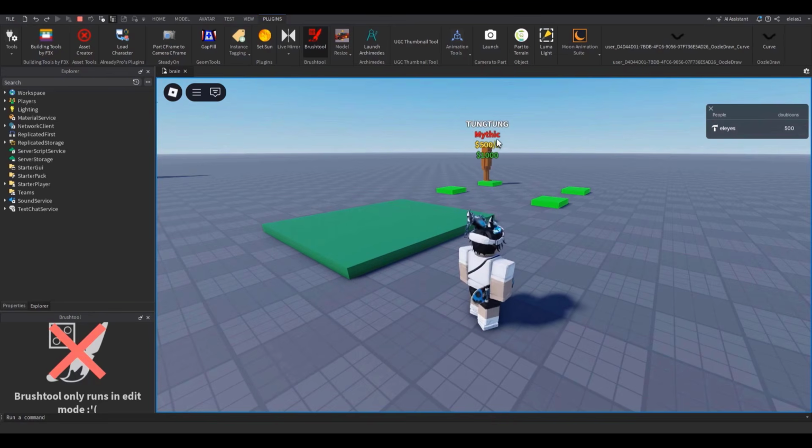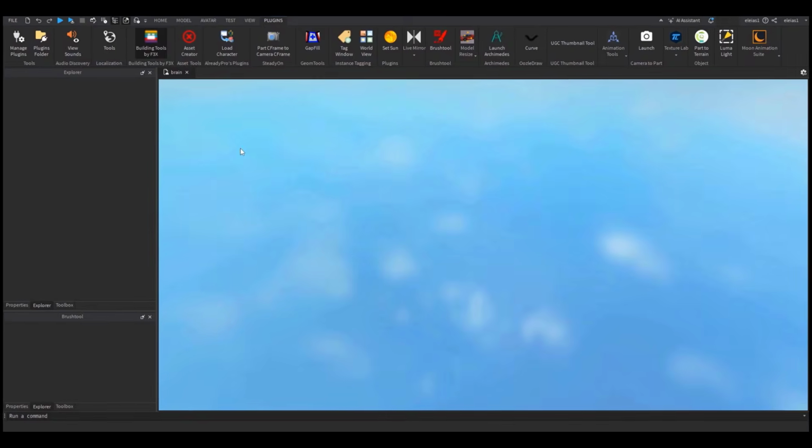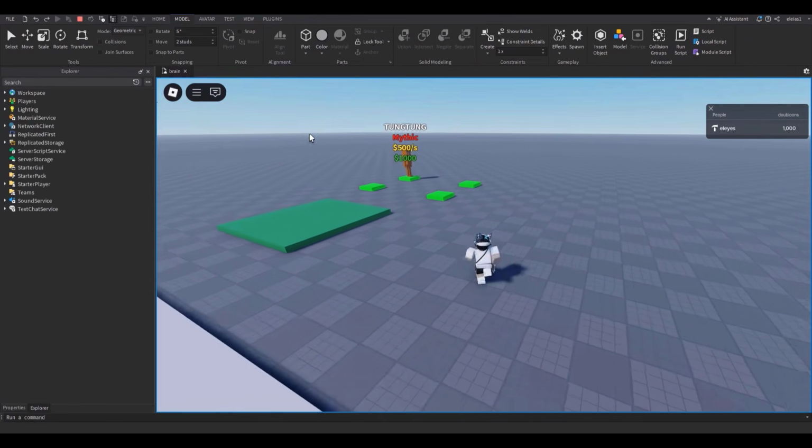Now he goes to the center. There you go. He's still moving. I have to make it so it disables it. Okay, let me quickly test it. See if he's still moving. There you go. Now he stopped. Yay!